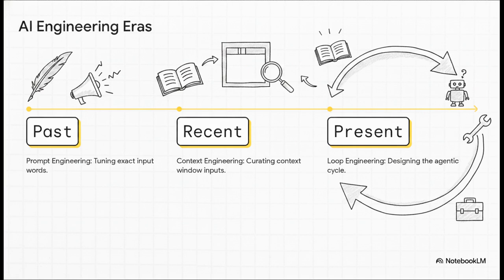But right now, we're firmly in the third era, loop engineering. Because modern models can write their own prompts and pull their own context using tools, the scarce skill isn't the input anymore. The scarce skill is designing the cycle itself.